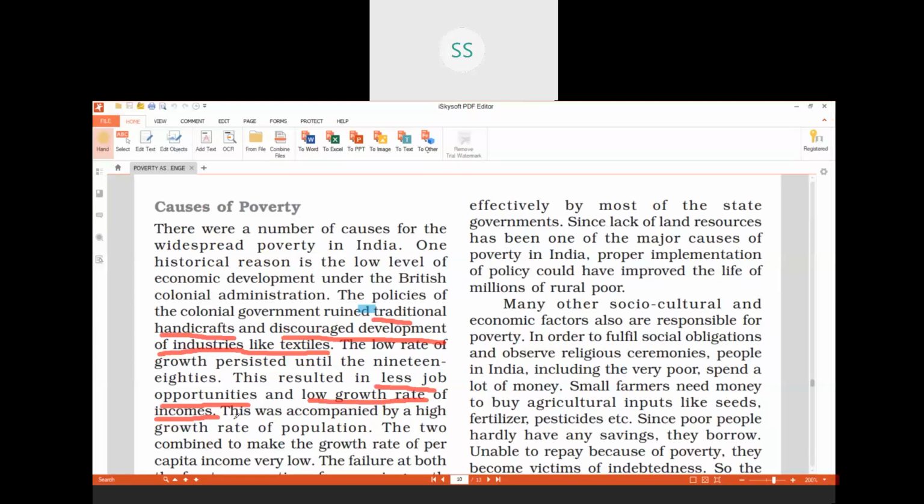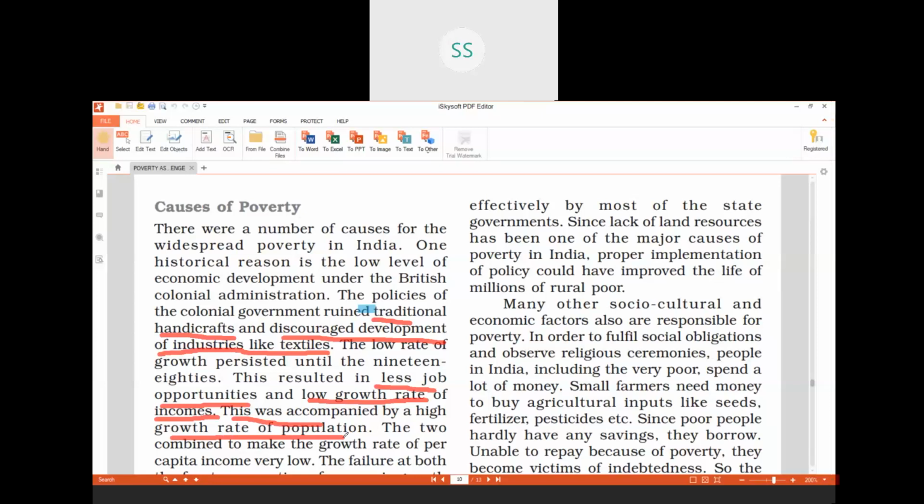Along with these problems, there was a very high growth rate of population. On one side, the people were not having any income, there were no jobs in the market, and the economic growth rate was slow. On the other side, we had a very high growth rate of population.